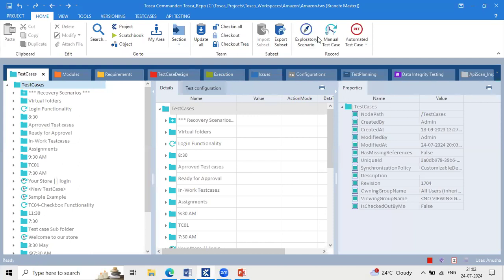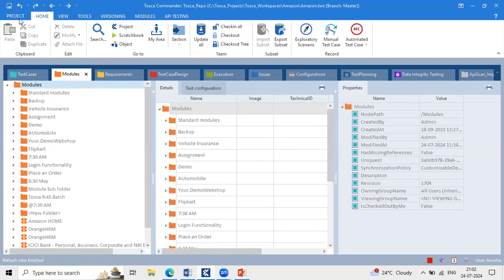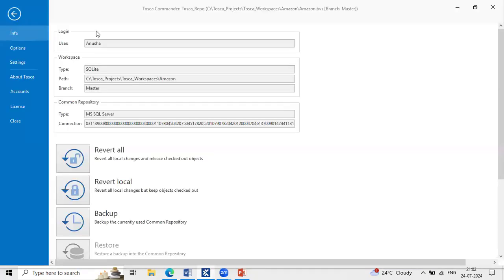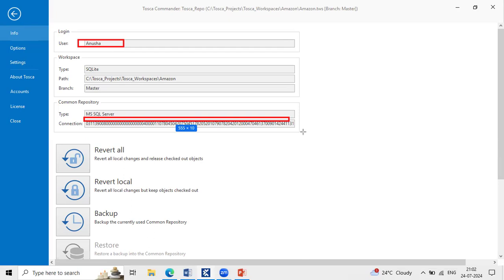Are you able to see the existing test cases, existing development and the modules? Everything I'm able to see here, right? Yes. And you can even see the project point of view. If I click on the project icon, what is the user here? Anusha. And now are you able to see the connection string?